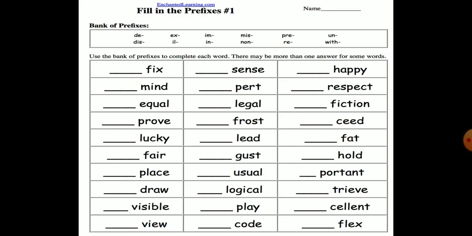Next we have another exercise. Here you can see in a box some prefixes are given and after that some words, base words or you can say root words, are given. You have to add this prefix in front of the base word or the root word so that we can get a meaningful word, another meaningful word. So do this and send it to me.